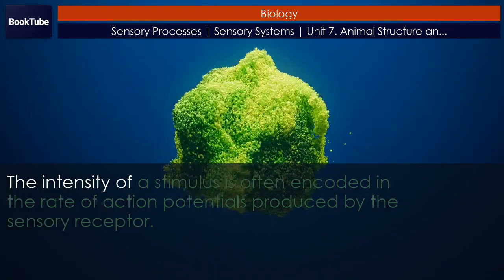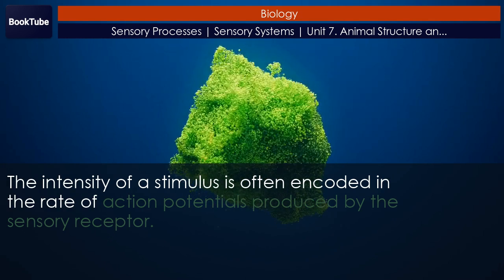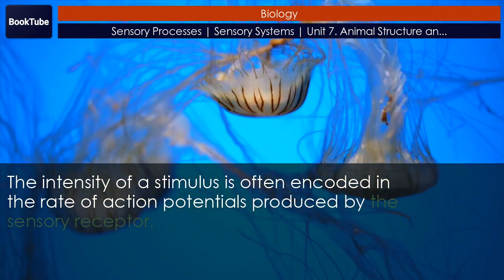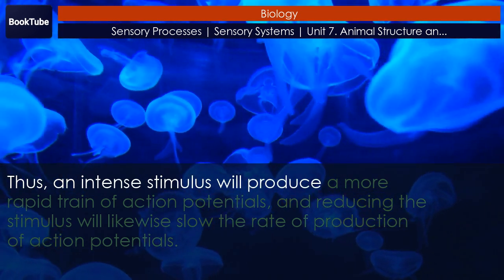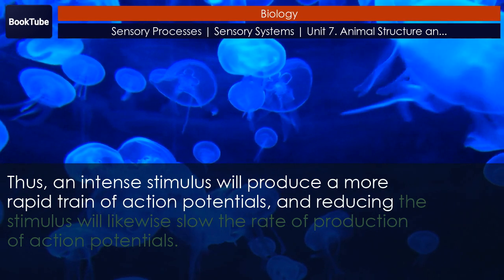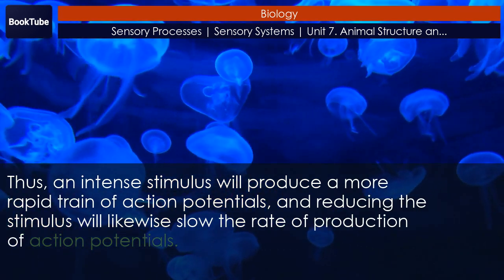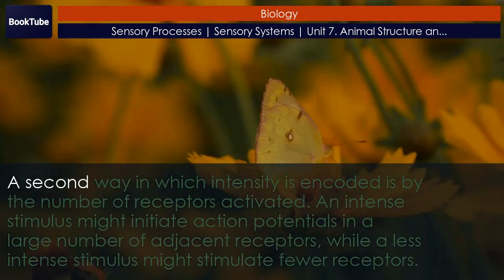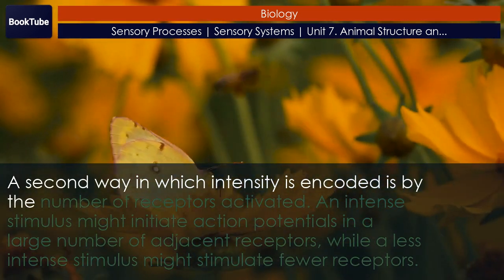The intensity of a stimulus is often encoded in the rate of action potentials produced by the sensory receptor. Thus, an intense stimulus will produce a more rapid train of action potentials, and reducing the stimulus will likewise slow the rate of production of action potentials. A second way in which intensity is encoded is by the number of receptors activated.